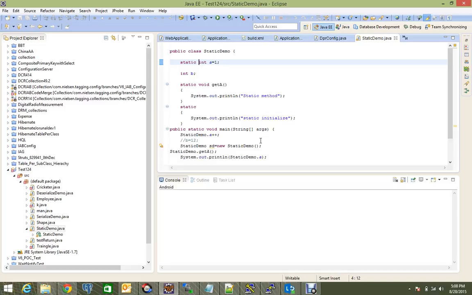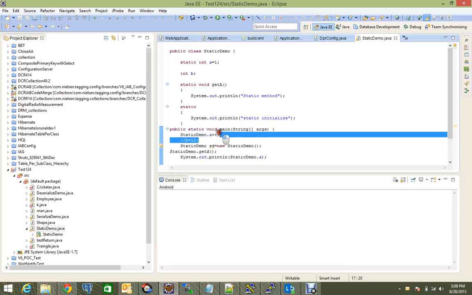Now let's go to the example. So in here we can see static int a equal to 1. Now whenever we want to access that a in our main method, what we have to do is use the class name, that is StaticDemo, and dot the a variable. So when we do this command, it will increment the value of a to 2. So now the value of a will be 2.